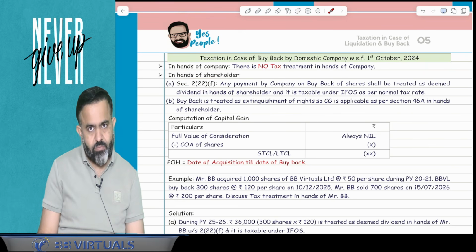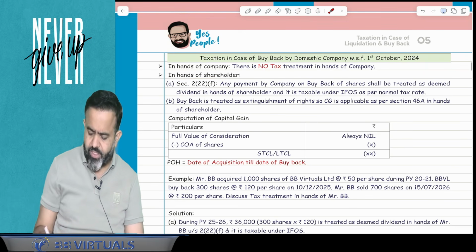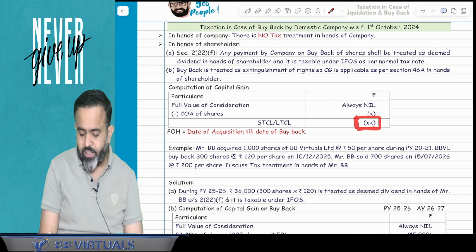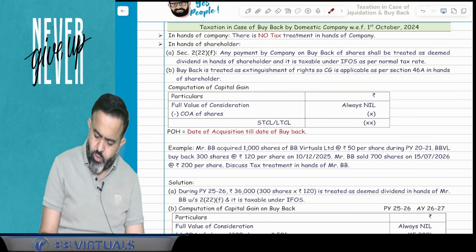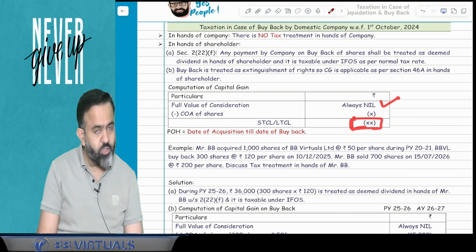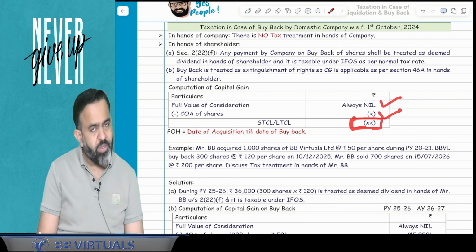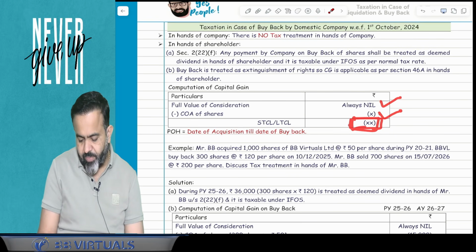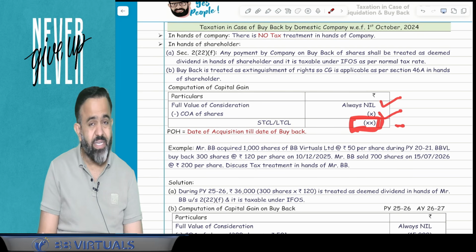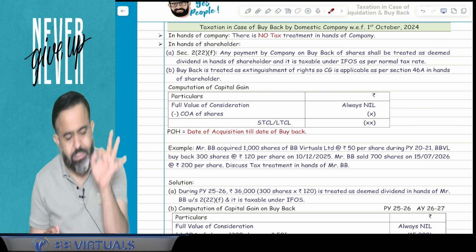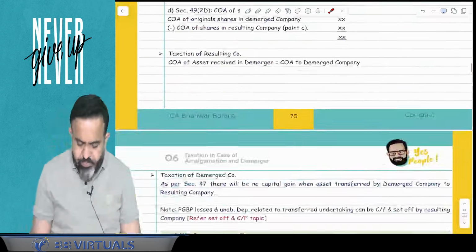And guys, the cost of the shareholder will be treated as the short-term capital loss. So that cost of the shareholder means, whatever the full value of consideration is nil, minus cost of acquisition of share. So here that will be treated as your short-term or long-term capital gain. That depends on the period of holding of that share. Done. So that is one point.